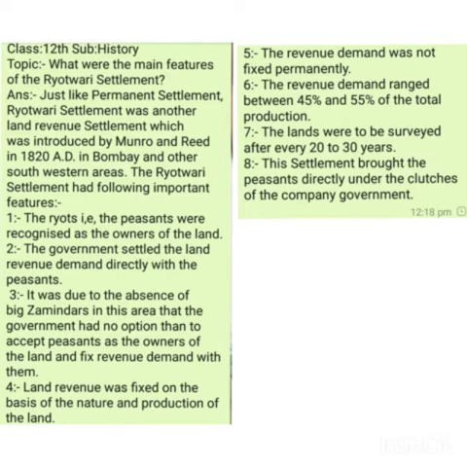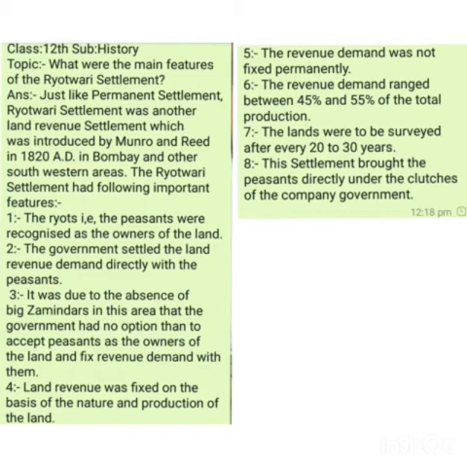Number five, the revenue demand was no longer permanent. That's what we told earlier as well. In the permanent settlement, the revenue demand was permanent. But in the Raitwari settlement, the revenue demand was not fixed. The land revenue was to be paid by the people according to the production of the crops.